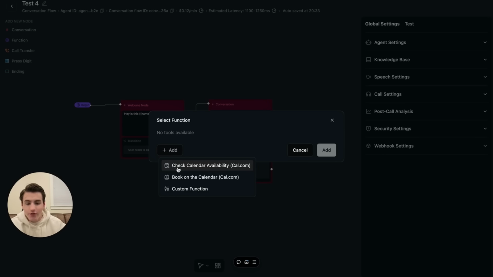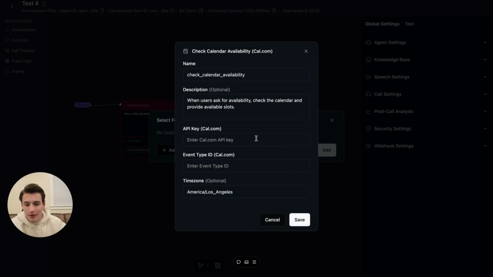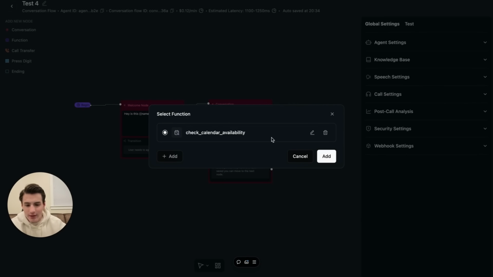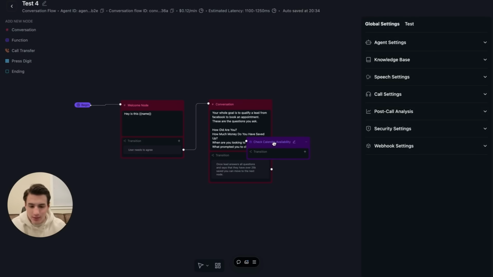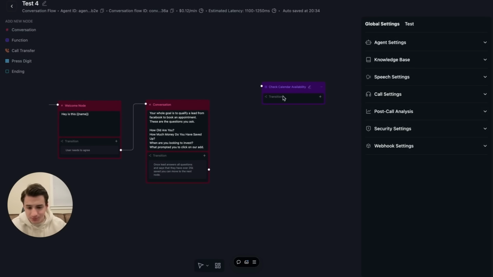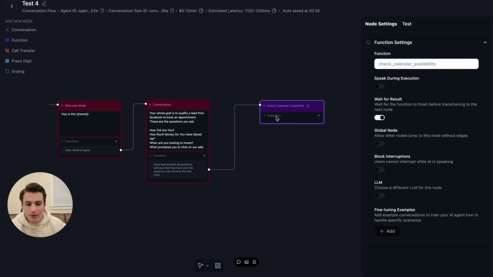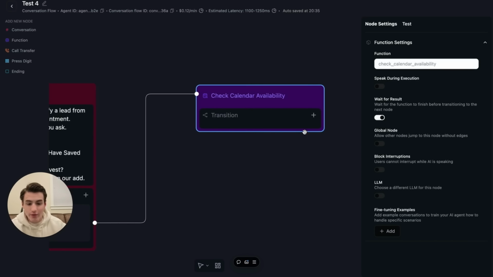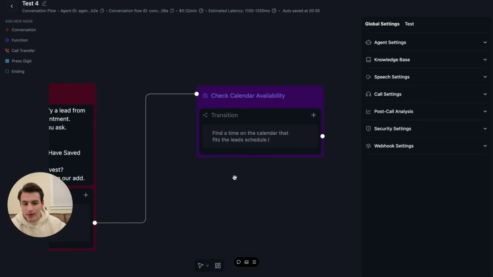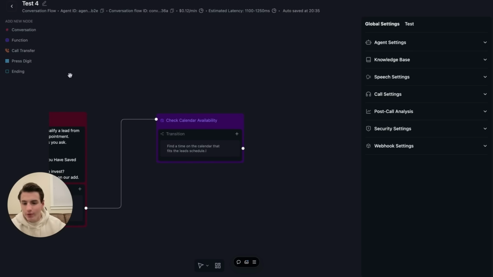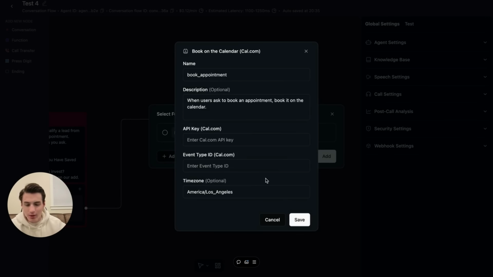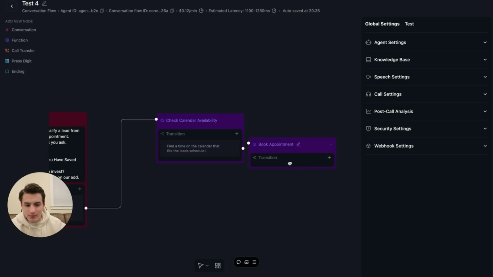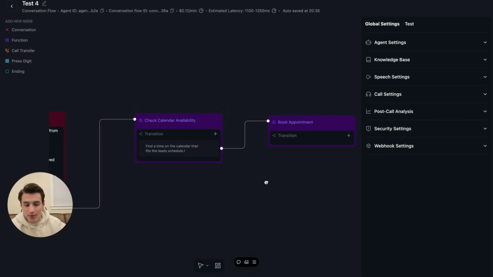So it's going to first check calendar availability. We're going to save this and then add this. So check calendar availability. You're going to move this over here, and transitions would be find time that works for everyone. And then basically from here, we're going to run another function, add, book on calendar, save, and then add. And then this is basically going to book the person on the calendar.